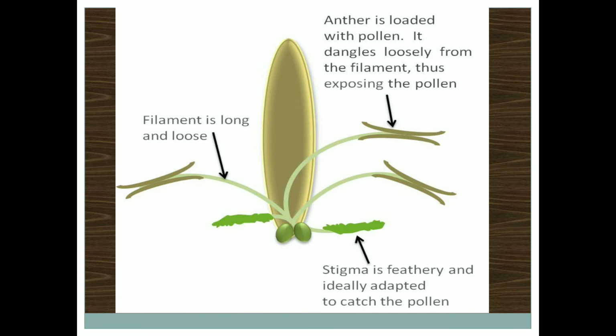Okay, so next, these are some examples or characteristics. As I said, the stigma is feathery. Here you can see the structure of the stigma and the structure of the anther, where they are loosely arranged, which helps them to produce maximum pollen grains and easily expose the pollen.